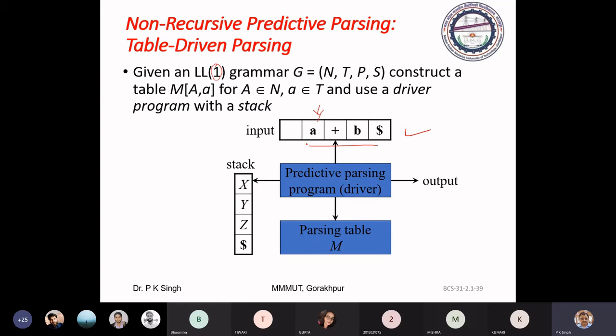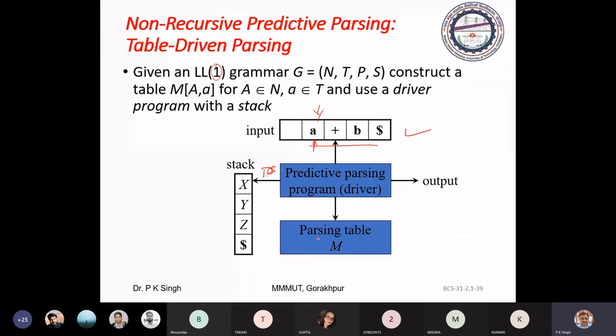Just see how this parser works. The input pointer will point to a particular symbol, and there is the TOS, and the symbol pointed by the input pointer will say about the action, and for the action it will refer to this parsing table.